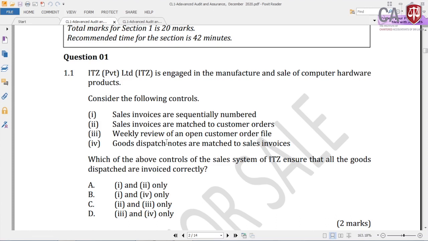Careful reading, mindful reading. Which of the above controls of the sales system of IT ensures that all the goods dispatched are invoiced correctly? The control objective here is that all the goods dispatched are invoiced correctly.